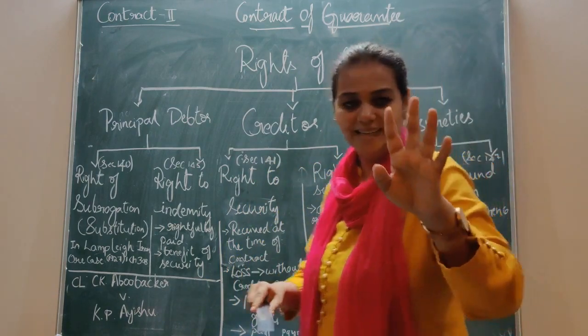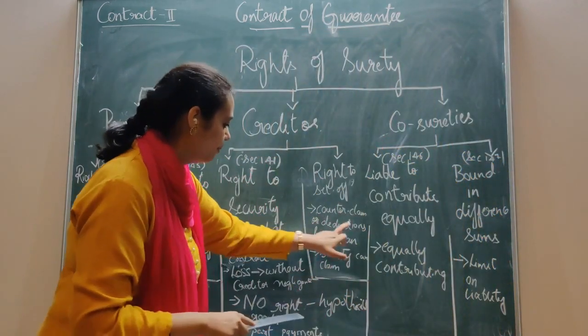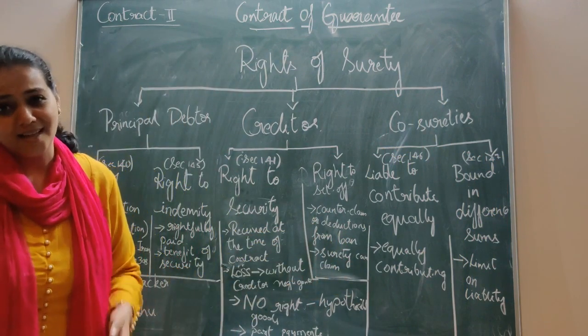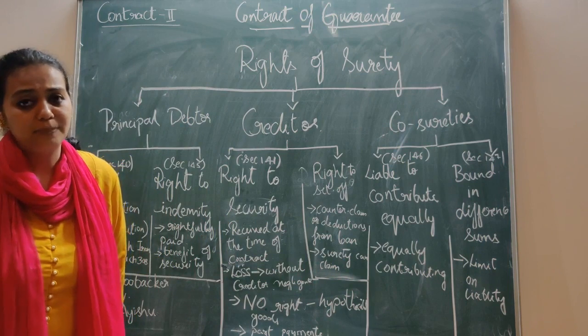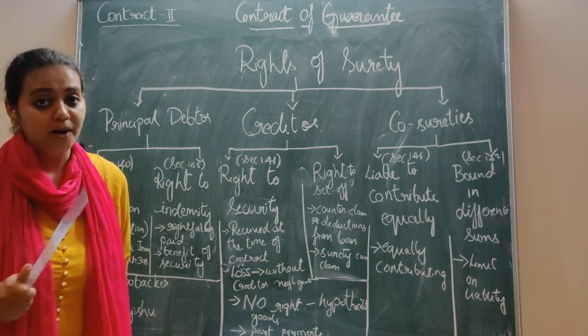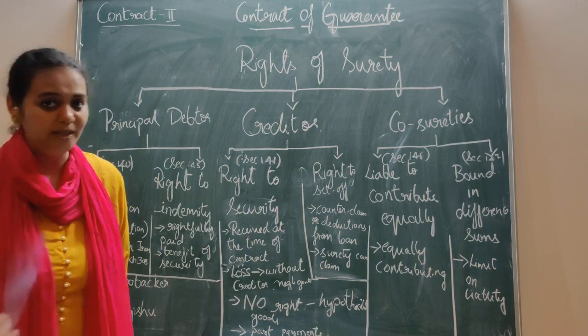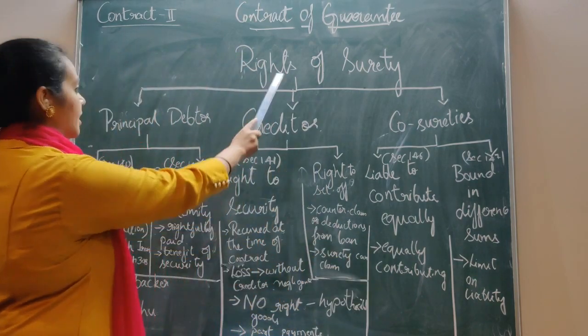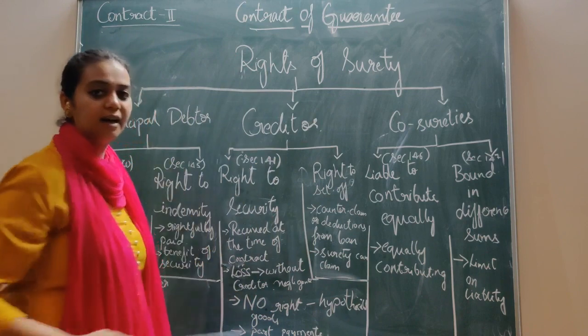Got it? Easy. See, counterclaim or deductions from the loans, the surety also can claim that. He can say that you have given deductions to the principal debtor. That means it is implied that you have even given deductions to me. We'll go to the next part. Easy? Clear? So the rights of the surety against the principal debtor and creditor are clear, right?